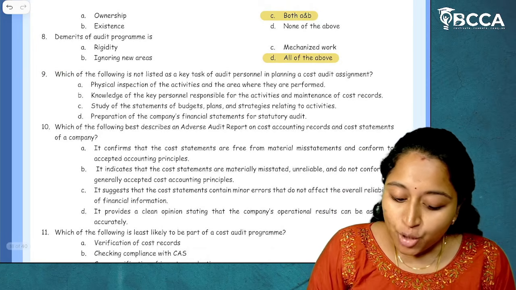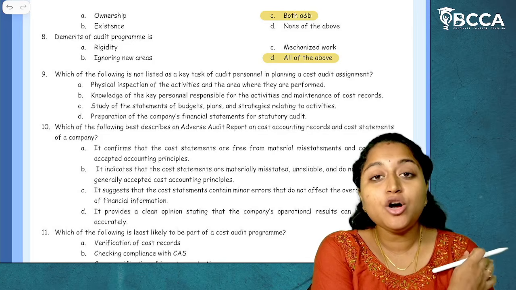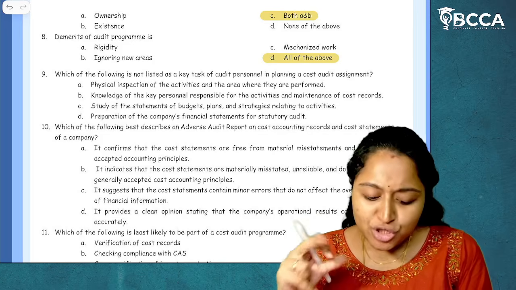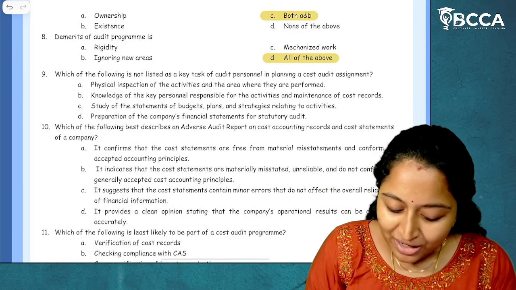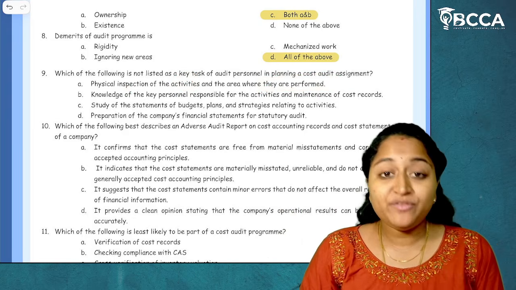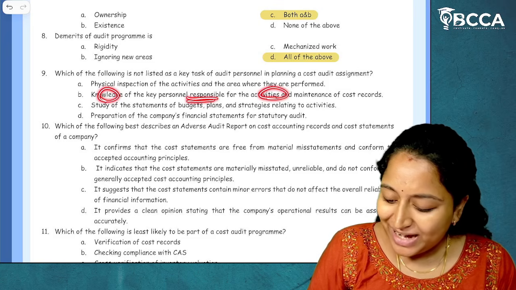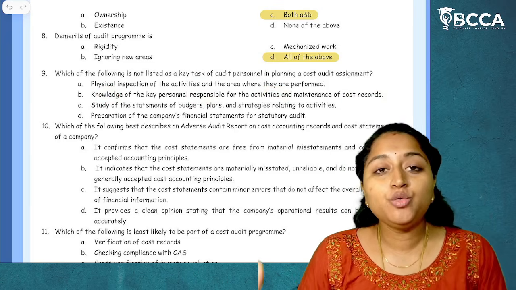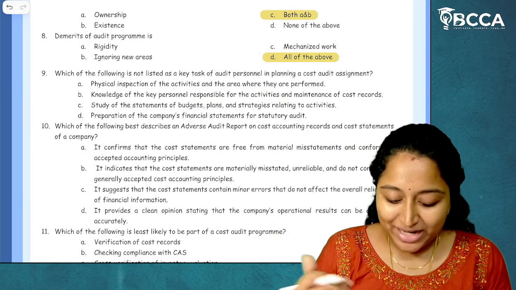Then question number 9. Which of the following is not listed as a key task of audit personnel in planning a cost audit assignment? Which means whenever the planning is happening, which of the following is not a key task? Now, during planning, what do we actually do? Physical inspection of activities and areas where they are performed. Okay, we have to do that as a verification. Knowledge of key personnel responsible for the activities and maintenance of cost records. Yes, without knowing about who is maintaining cost records and how they are maintaining it, we can't go for the cost audit. Yes, it can be done.